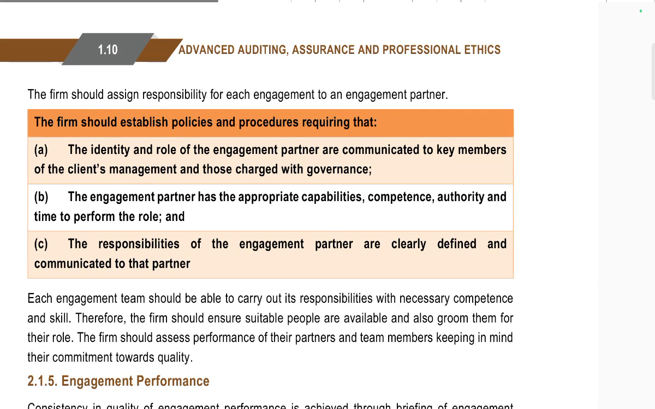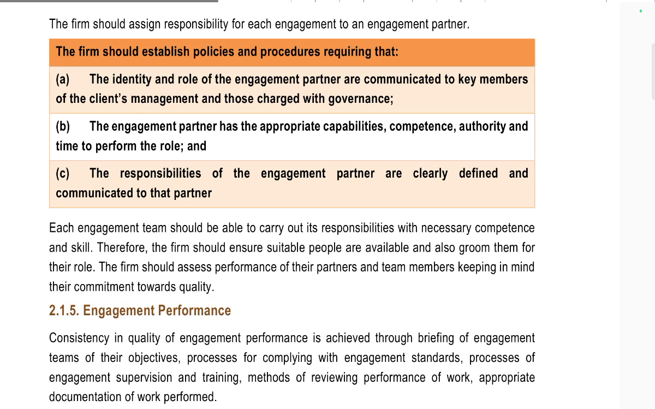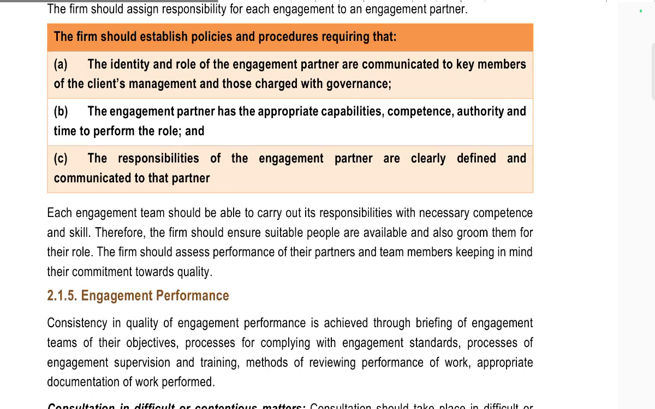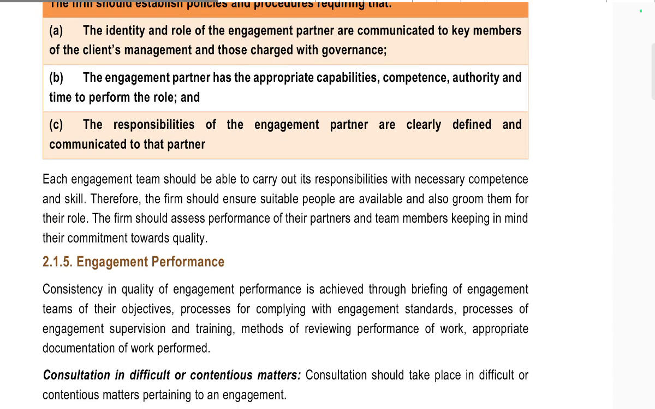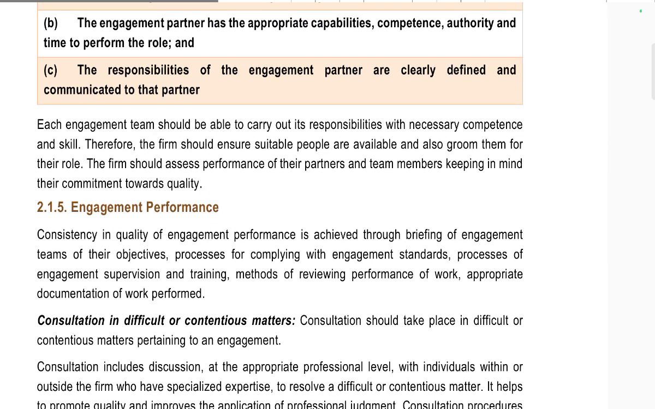The firm should assign responsibility for each engagement and non-engagement order. Firms should establish the required policies and procedures. The role of the engagement partner should be identified and communicated to key members of the team and to client management and those charged with governance. The engagement partner should have appropriate capability, competence, authority and time for the role. The responsibility of engagement partners should be clearly defined and communicated to the partner.